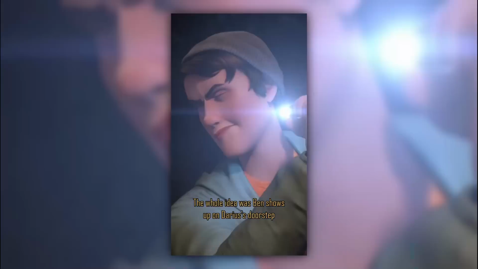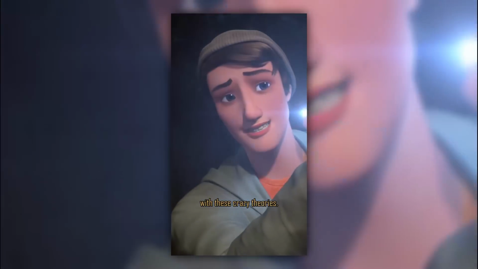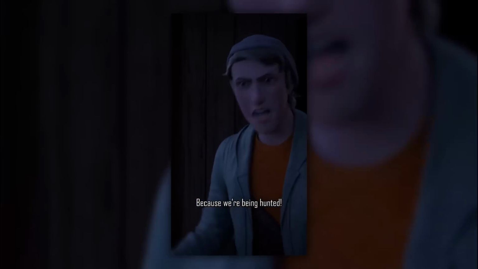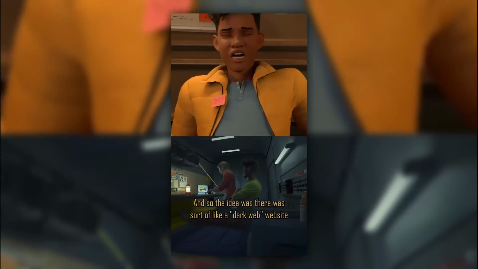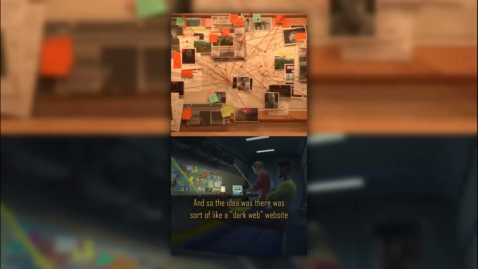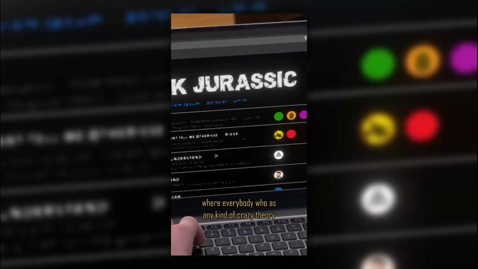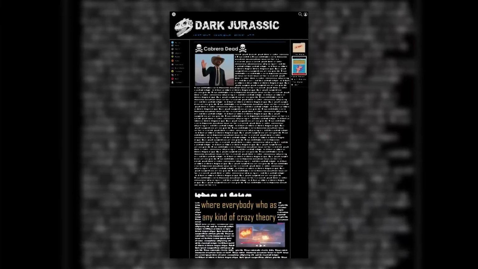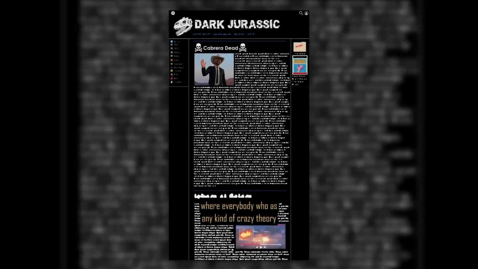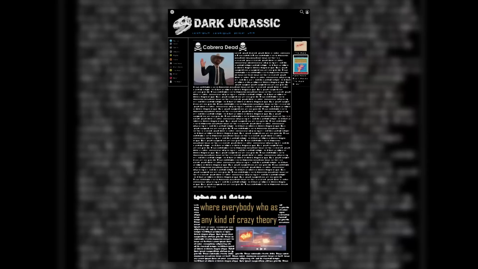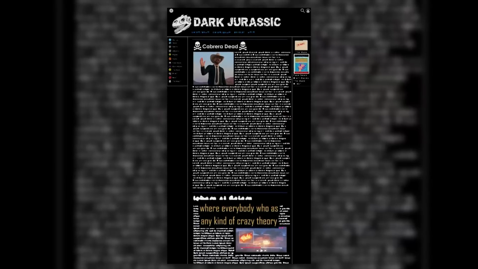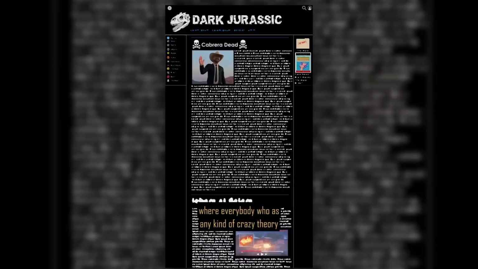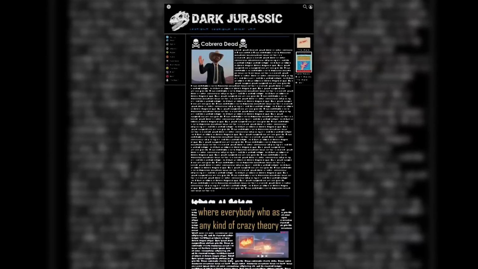So in the first interesting segment from this clip that we got, we can actually see the full page on Dark Jurassic regarding Cabrera's death. Now, of course, it's all in, I want to say Simlish, because that's the best way to describe it. But yes, it's all in gibberish because we aren't really intended to read, and that's kind of the way that Camp Cretaceous and, well, Dreamworks actually works. If it's something important that the creators want you to read, then of course it's all in English or your local language. And as you can see, the website of Dark Jurassic is in English, Cabrera Dead is the subtitle, we can read all of that, but anything else we can't quite.